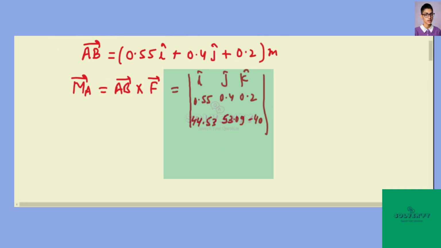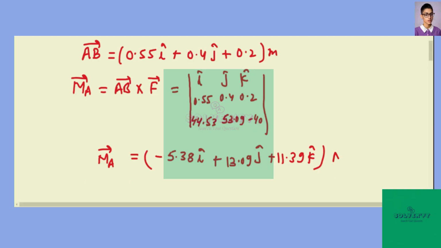So you will get the moment of force. Finally we will get minus 5.38 i cap, 13.09 j cap, 11.39 k cap, and the unit will be Newton meter. So this is the final answer for this problem.